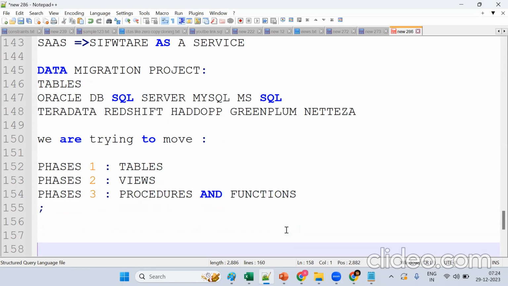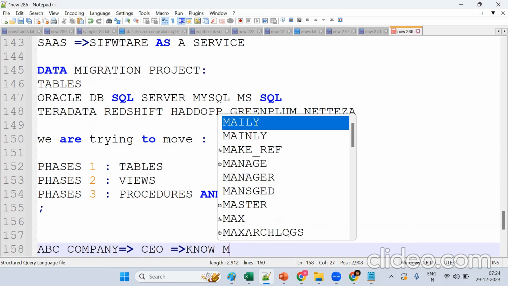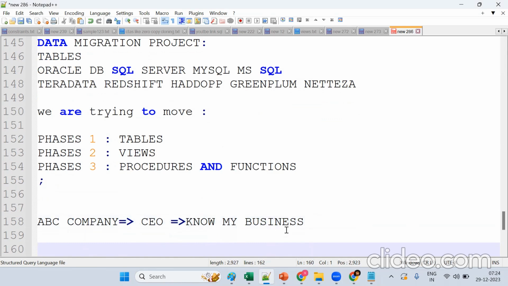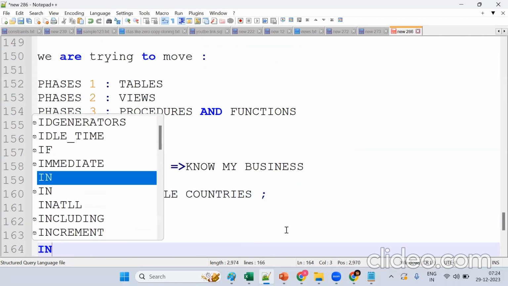So let me give a simple example. Suppose there is a company, ABC. Their data is there. Suppose I am the CEO. I want to know profits, I want to know my business. It's a car company, car sales, and it is there in multiple countries. Assume it's in US, UK, India.